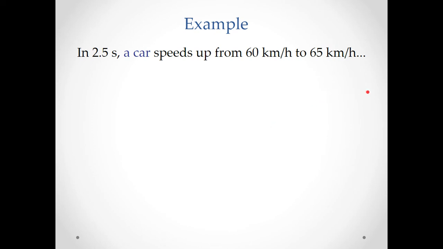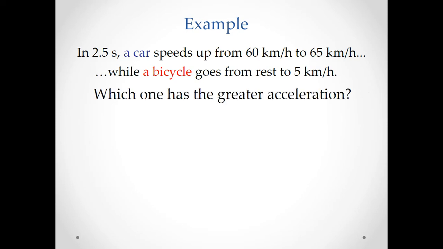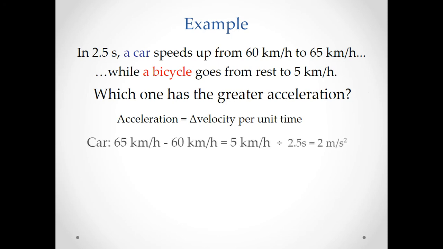One last example here. All right, so in 2.5 seconds, a car speeds up from 60 kilometers per hour to 65 kilometers per hour, while a bicycle goes from rest to 5 kilometers per hour. I want to know which one has the greater acceleration, right? Acceleration, again, is the change in velocity per unit of time. So let's do our formula here.